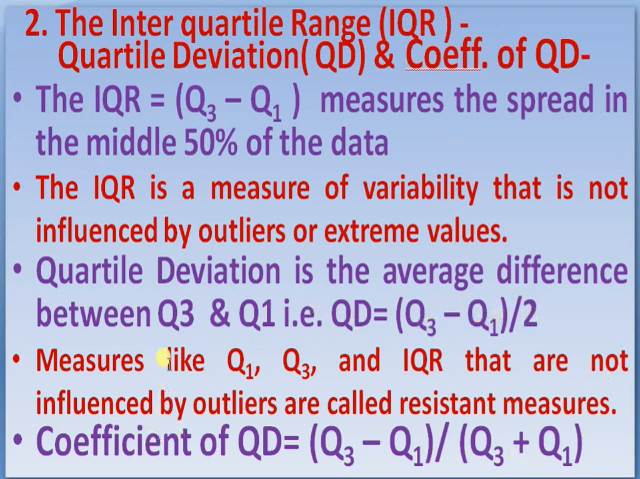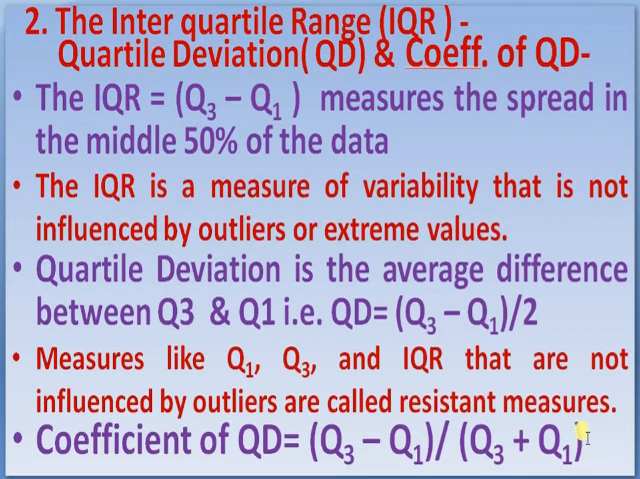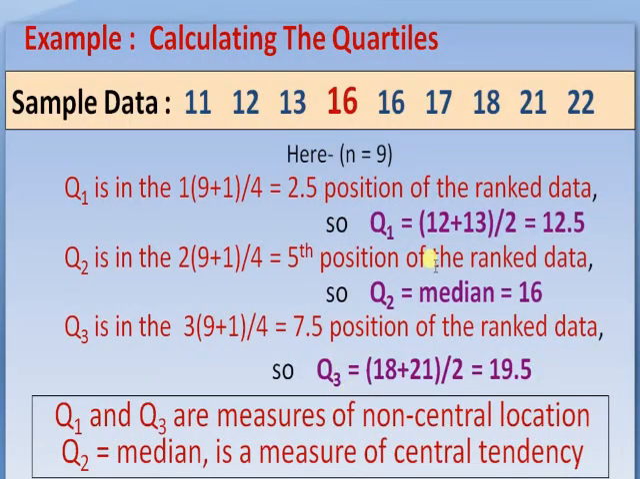Quartile deviation is the average difference, Q3 minus Q1 divided by 2, or IQR divided by 2. Measures like Q1, Q3 and IQR are not influenced by outlier observations, which is why they are called resistant measures. And the coefficient of quartile deviation is equal to Q3 minus Q1 divided by Q3 plus Q1. If you want to express it as a percent, we multiply this value by 100.